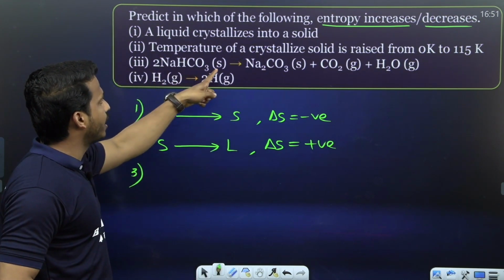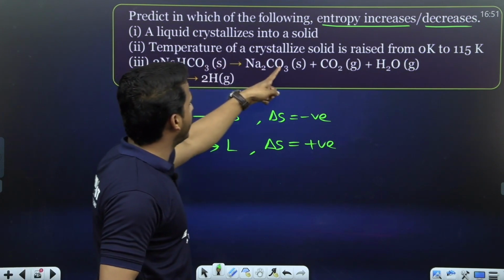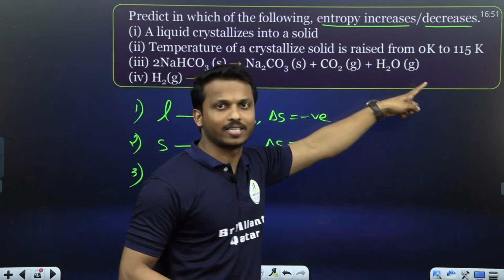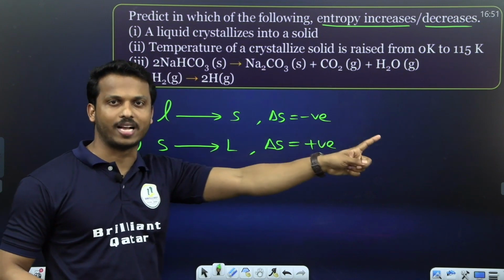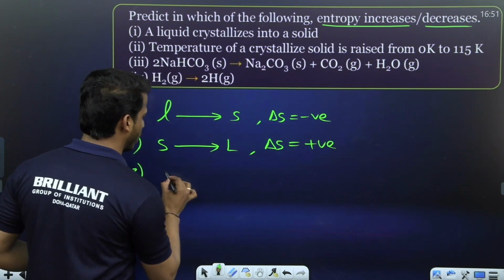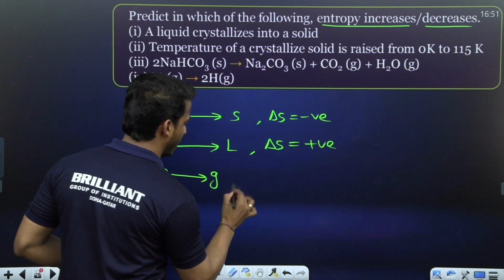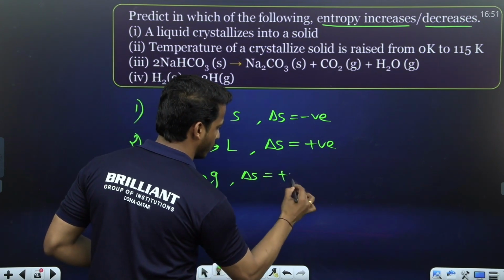See, NaHCO3 solid. Solid converted to solid and gas. Yes, here solid is converted to gas. Solid to gas means, yes, entropy increases, so delta S is positive.